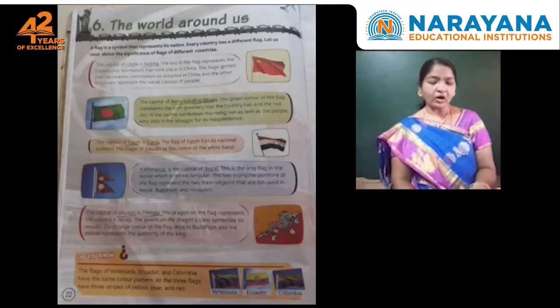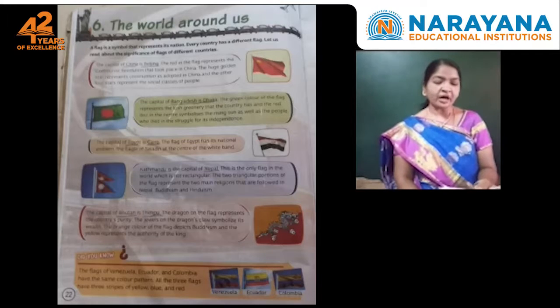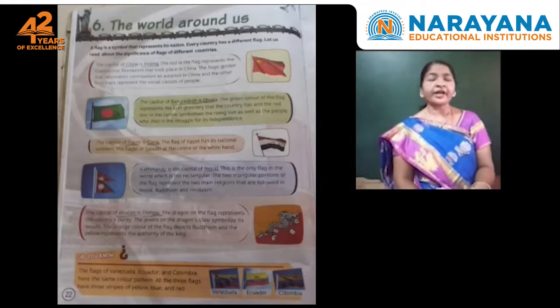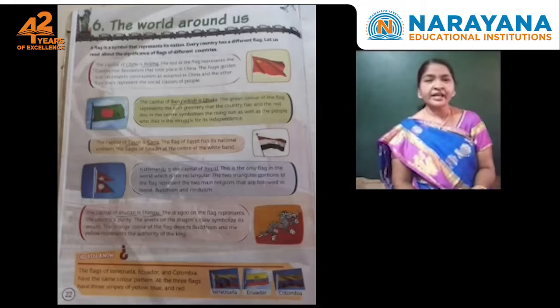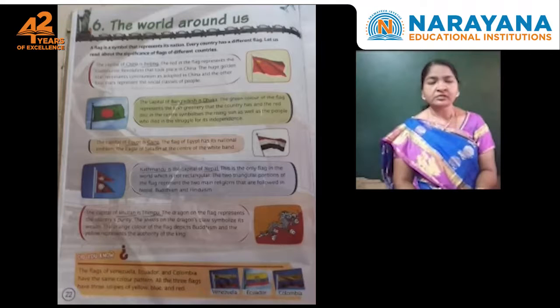The orange color of the flag depicts Buddhism and the yellow represents the authority of the king. Okay, children, so many countries are there in our world, but we are learning some of the countries and some of the flags and capitals also.